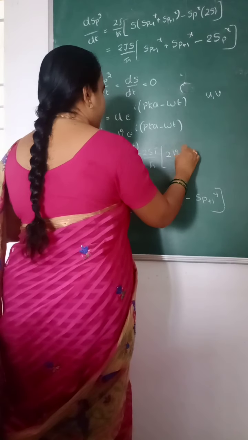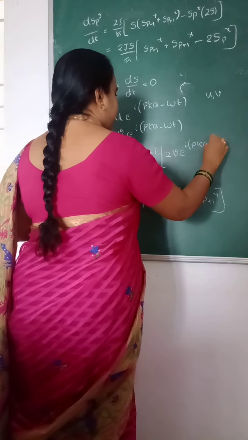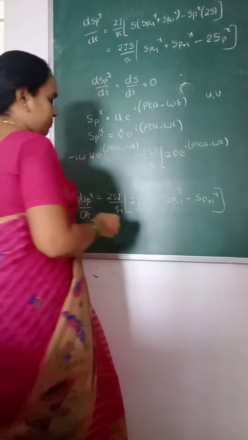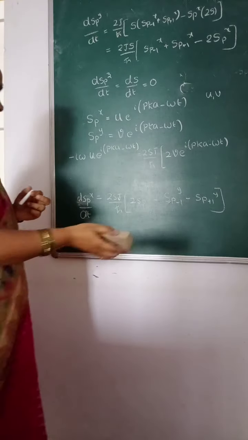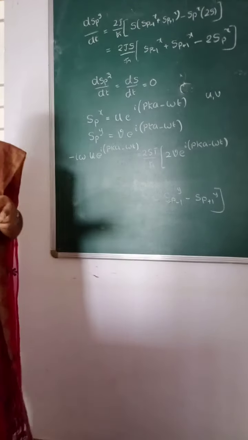It is v e^{i(pka − ωt)} minus S_{p-1}^y.